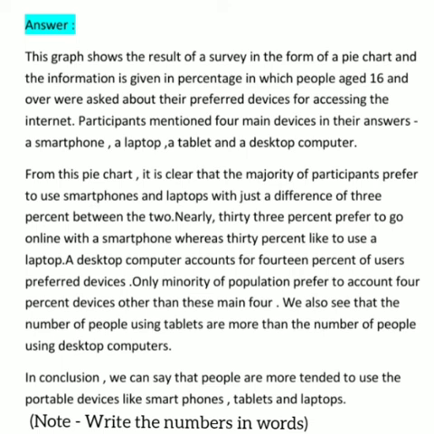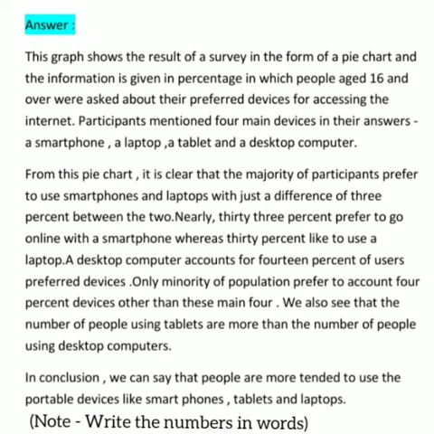A desktop computer accounts for 14% of users' preferred devices. Only a minority of the population, 4%, prefer devices other than these main four. We also see that the number of people using tablets is more than the number of people using desktop computers.